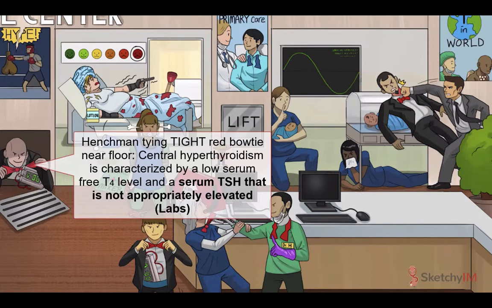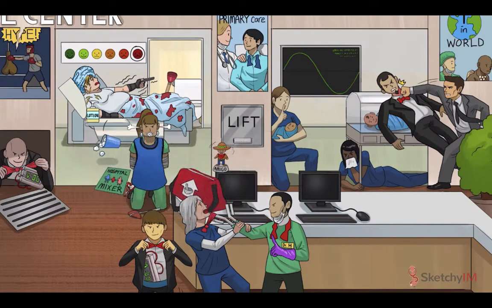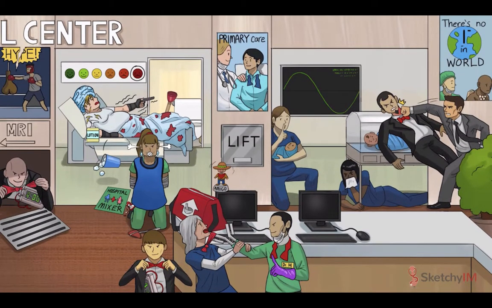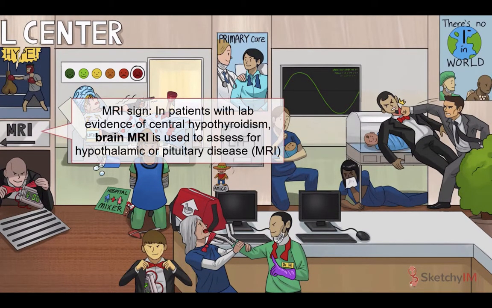Classically, like on exams, you'll see a low TSH in central hypothyroidism, but a normal TSH in the setting of a low free T4 should raise red flags as well. We call this an inappropriately normal TSH level. Once you've made the diagnosis of central hypothyroidism, the next step is to distinguish between secondary and tertiary hypothyroidism. But we don't do that with labs. Instead, if patients have laboratory evidence of central hypothyroidism, the next step is to order a brain MRI to evaluate the hypothalamus and pituitary for disease.